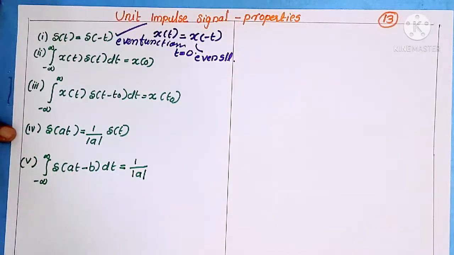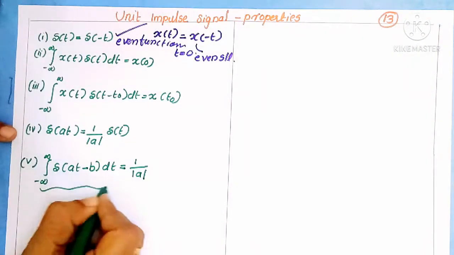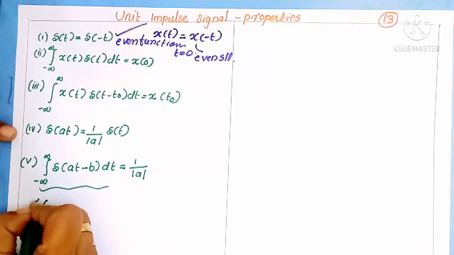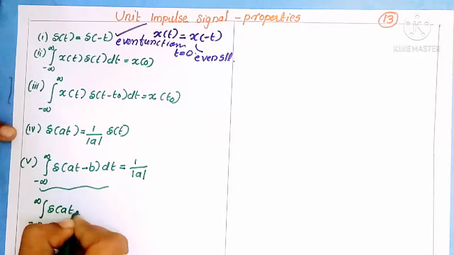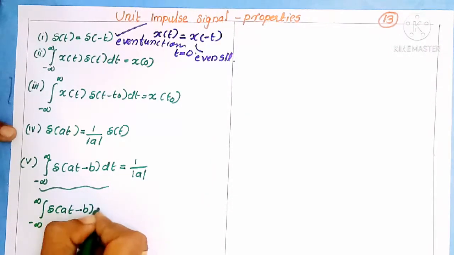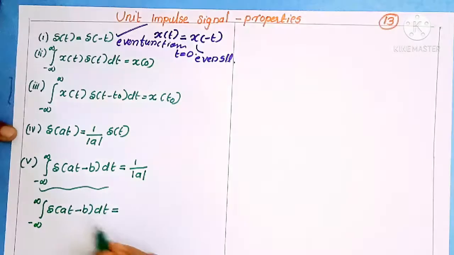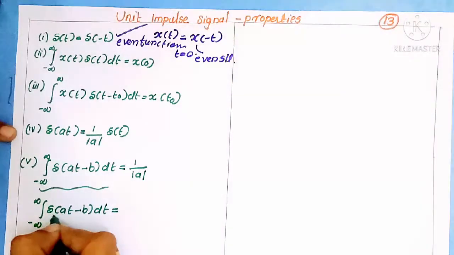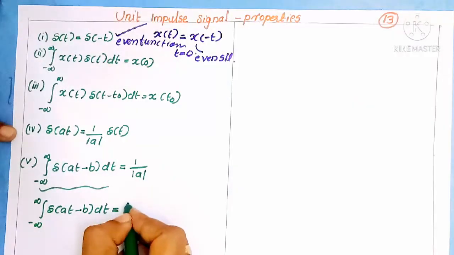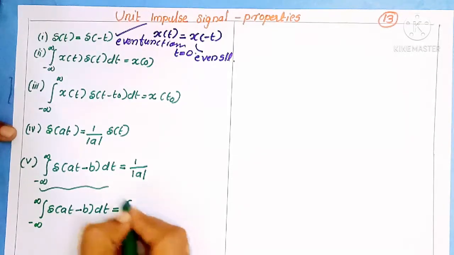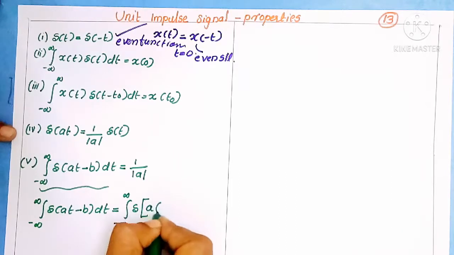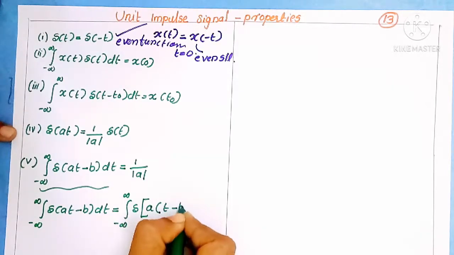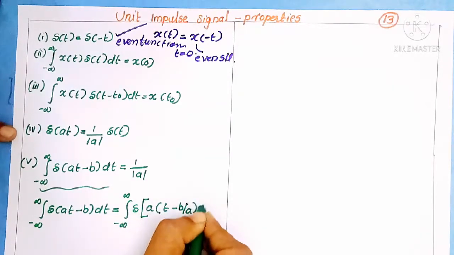To prove this, we can take this function, integral of minus infinity to infinity del of at minus b into dt. It should be equal to, we can take a outside the bracket, so we can write integral of minus infinity to infinity del of a into t minus b by a into dt.